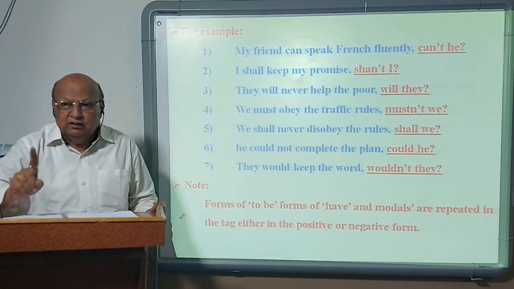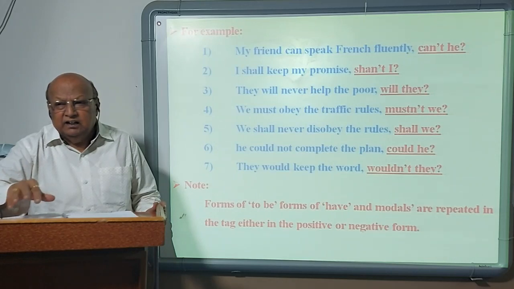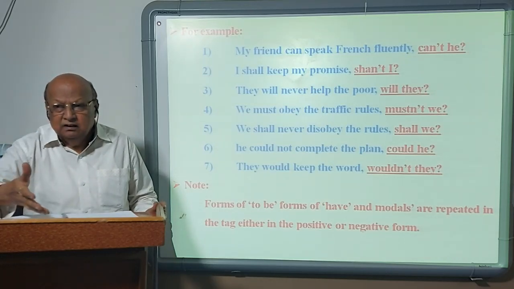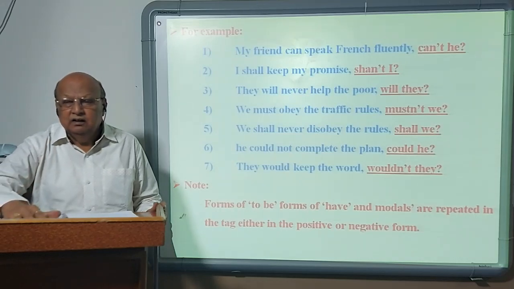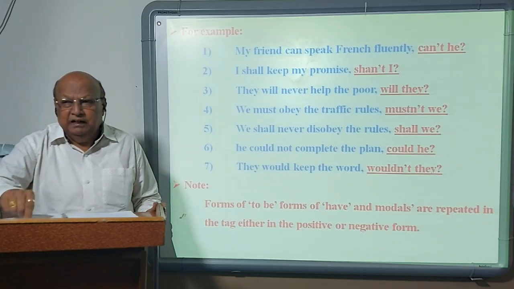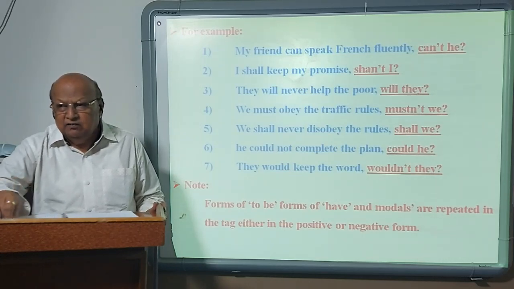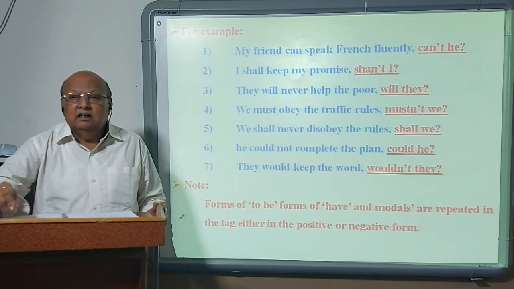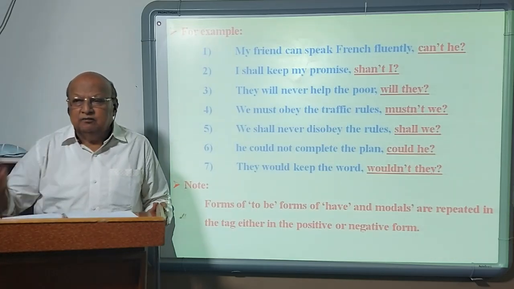If forms of have are used as main verb, they are exceptions. Otherwise, if they are used as helping verbs, compound verbs, the same verb is repeated in the tag. So three groups you have to focus on and remember. Forms of to be, forms of have, exception: have, has, had are used both as helping verb and as main verb. Then third group is modal auxiliary, but you have to remember the meaning.